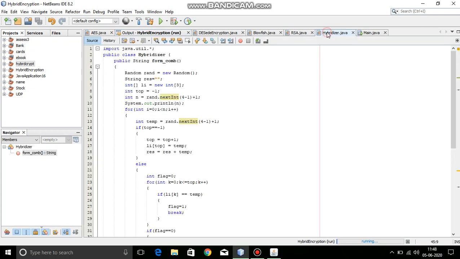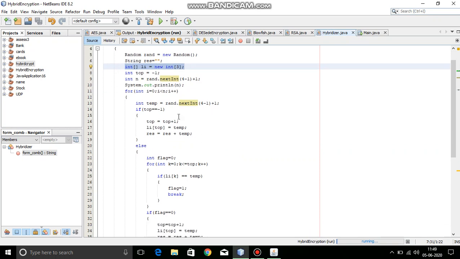Coming to the hybridizer class, here I have used a random class available in Java to first generate a number which gives me the number of algorithms to be used. With that, I use a for loop to generate that many random numbers between 1 and 3. I have used a list array to ensure that the number does not get repeated. For example, it should come as 312 and not as 331.